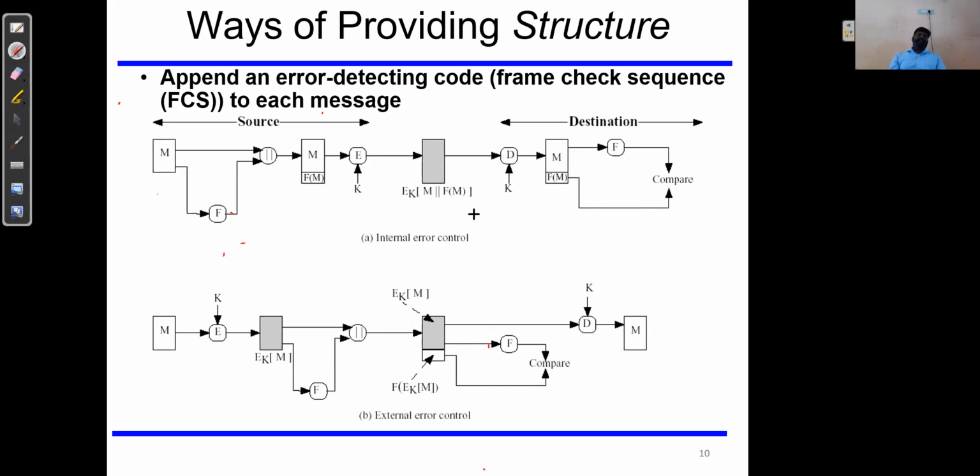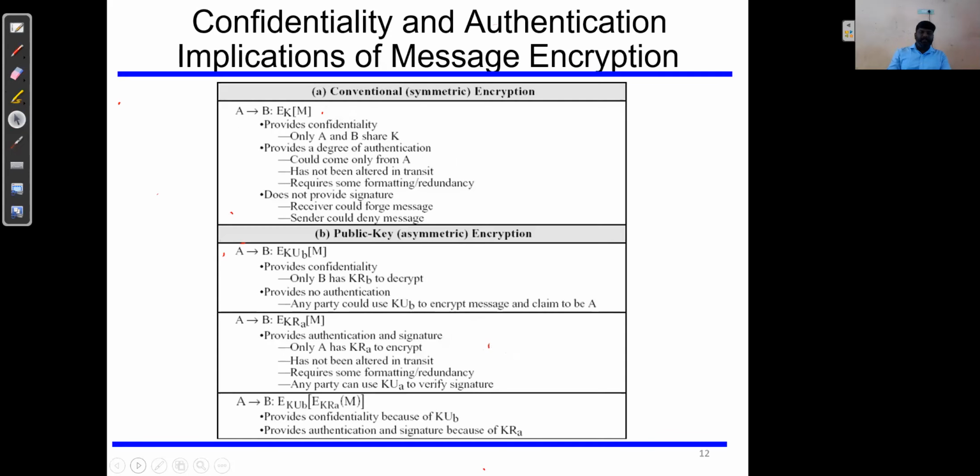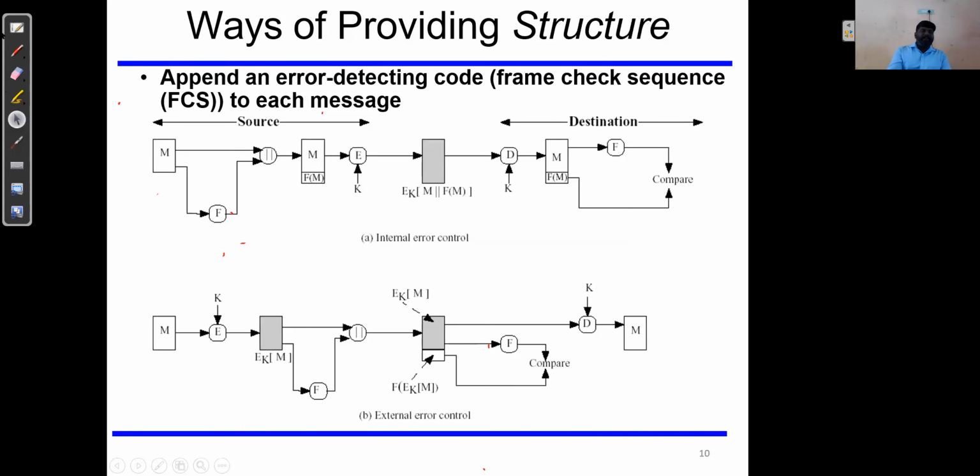Okay, so this is another extended version, with different ways of providing structure. Here, along with all the encrypted values, I'll try to explain with the previous slide. It is the same information, but we are going to use a frame check sequence along with the actual information, which is used for error detection and error correction.